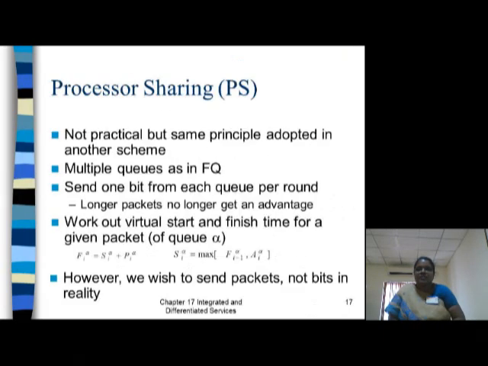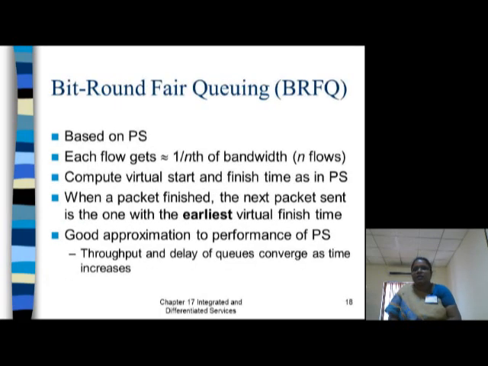The drawback of this is that if the length of the packet is more, processing that packet will take more time. So instead of taking one packet at a time, they process bit by bit. The algorithm used for bit round fair queuing is called the processor sharing algorithm. This algorithm is implemented in the bit round fair queuing model.